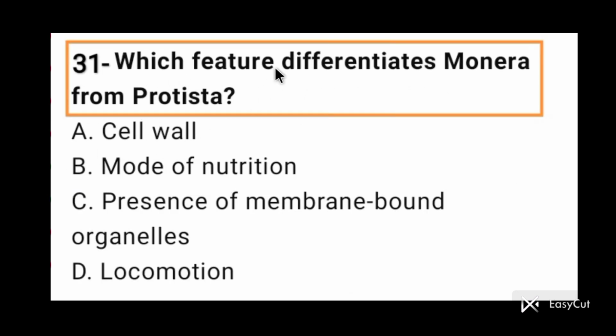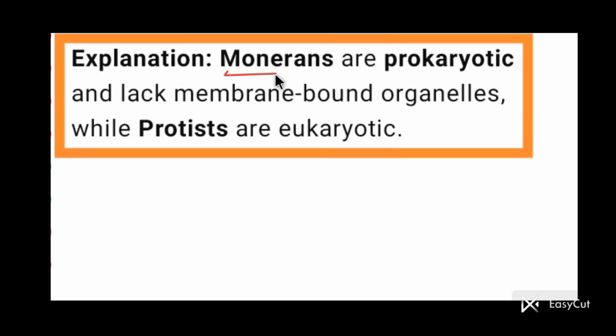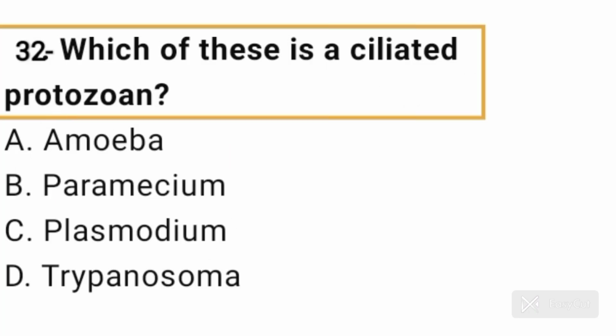Question number 31. Which feature differentiates Monera from Protista? The presence of membrane-bound organelles differentiates Monera from Protista. Option C is correct here. Monerans are prokaryotic and lack membrane-bound organelles, while Protista are eukaryotic. They possess membrane-bound organelles.